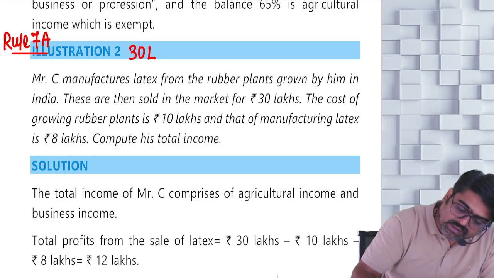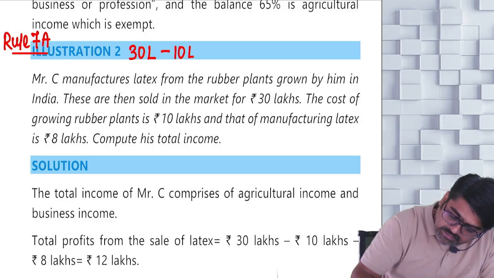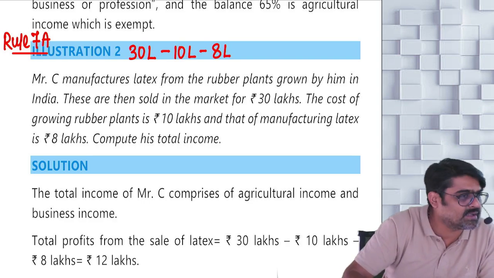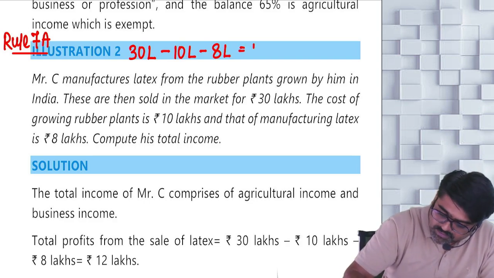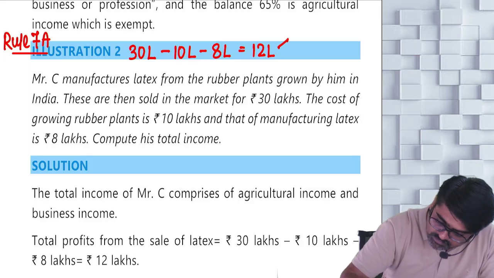So what is the cost of cultivation of rubber? 10 lakh. What is the cost of manufacturing? 8 lakh. Any other cost, depreciation, etc.? No. So what will be the profit? Now this 12 lakh will be split into two parts.